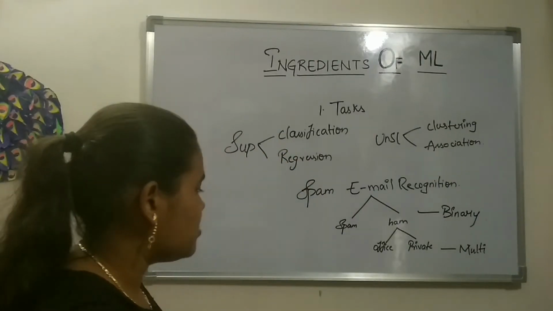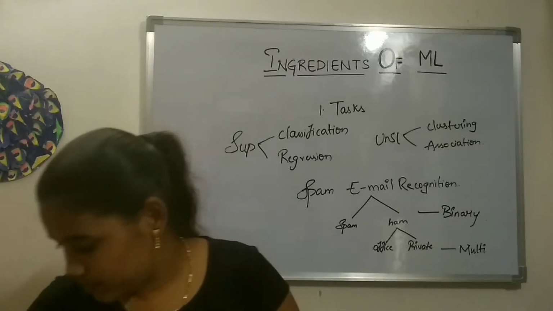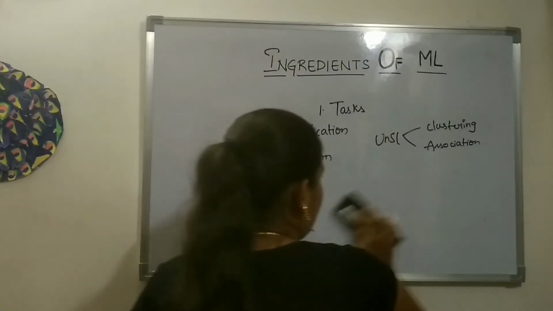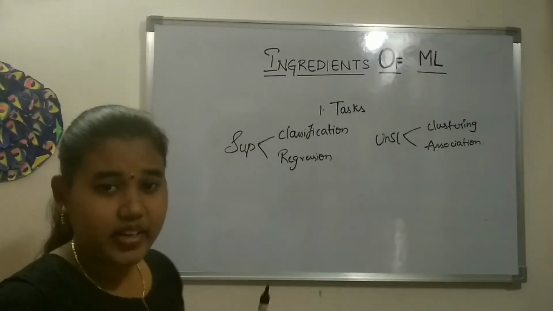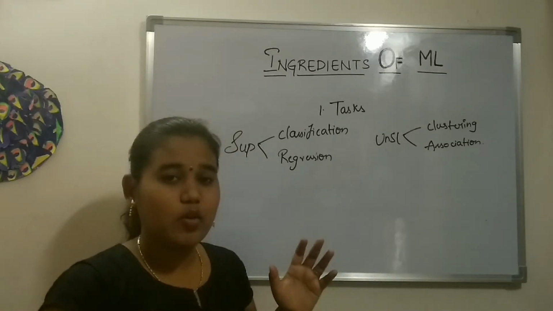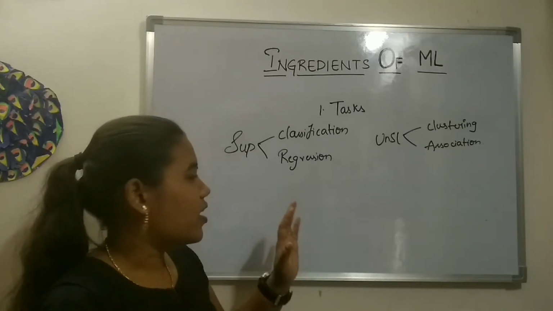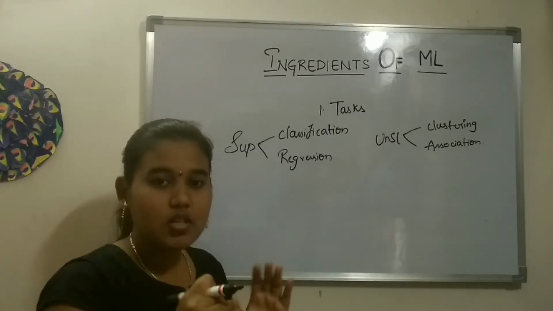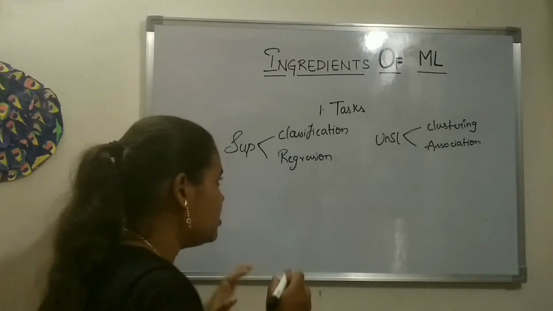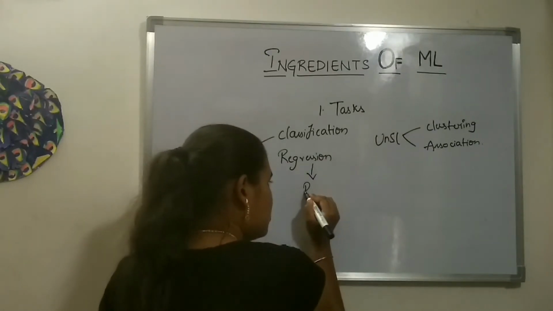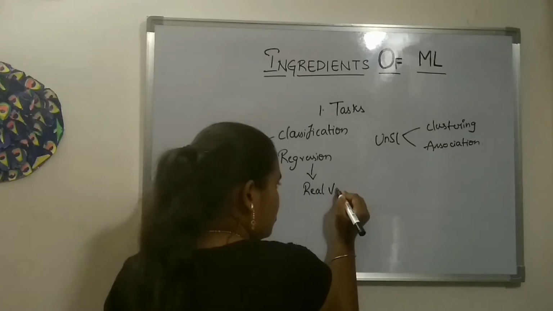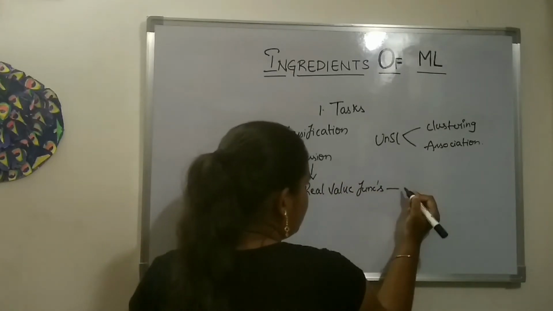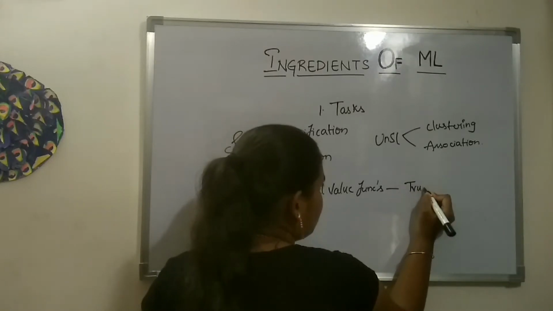Okay, now we're done with classification. Now we go with the regression case. Here in the regression case, we have real valued functions. In the regression phase, we have some real valued functions, and these real valued functions are again labeled with true values. Okay, so make this point.